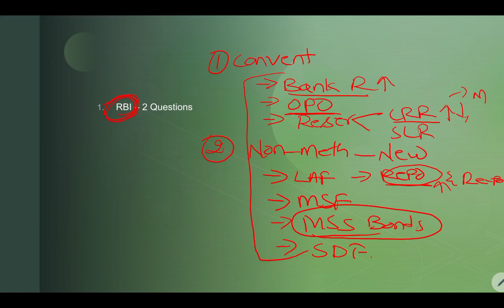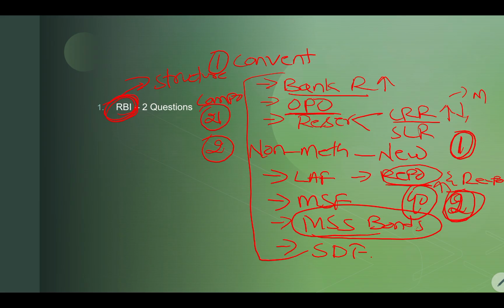There will definitely be one question from these 7 topics, 100%. And there is a 90% chance that the second question is from these topics only. If the second question is not asked from this topic, then they are going to ask about RBI structure and composition.